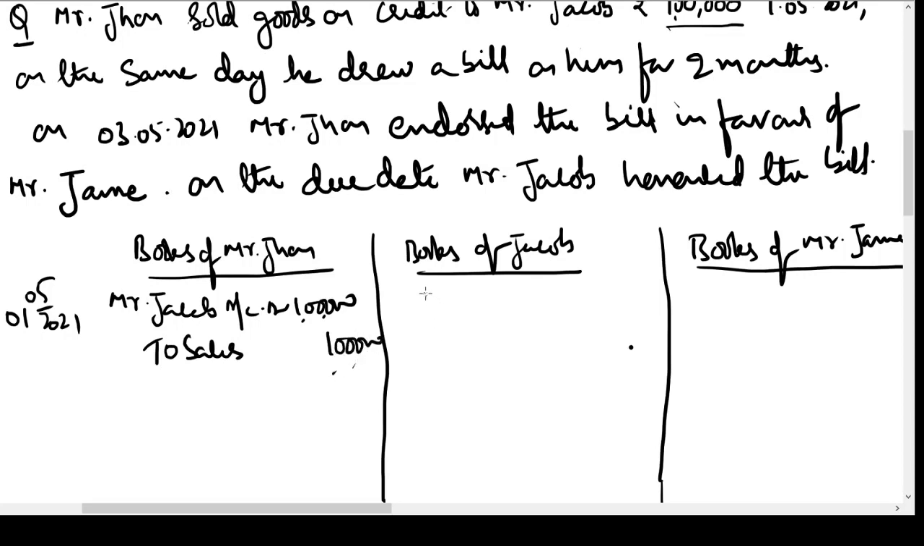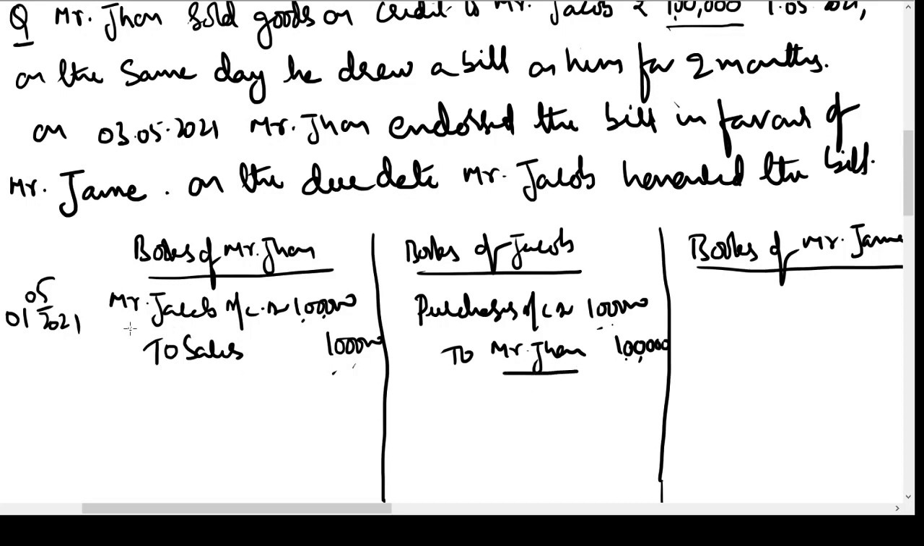What is the entry in the books of Mr. Jacob? He is buying the goods, so purchases account will be debited with rupees 1 lakh, and Mr. John account will be credited because he has sold goods on credit to us, and Mr. Jacob has to make payment to him. It's a liability in his books. It is an asset in the books of Mr. John. There will be no entry in the books of Mr. James because he is not a party to this transaction.